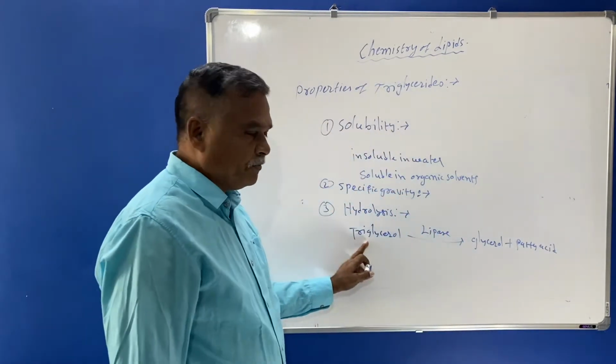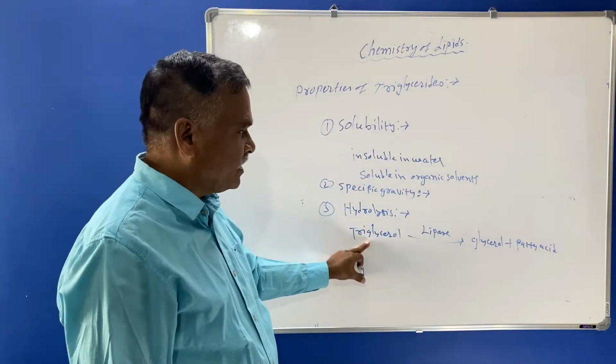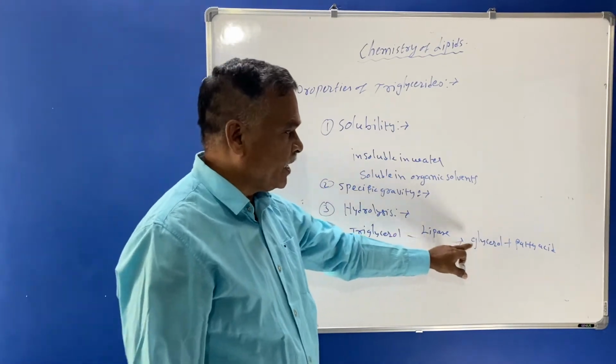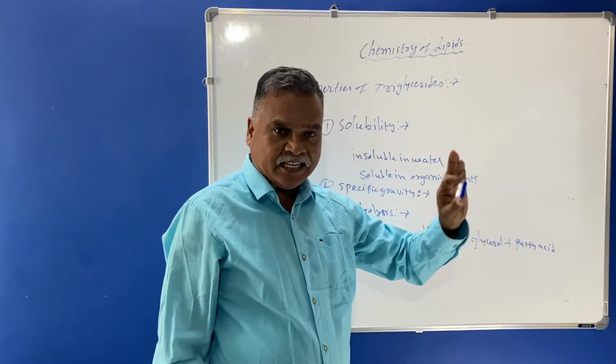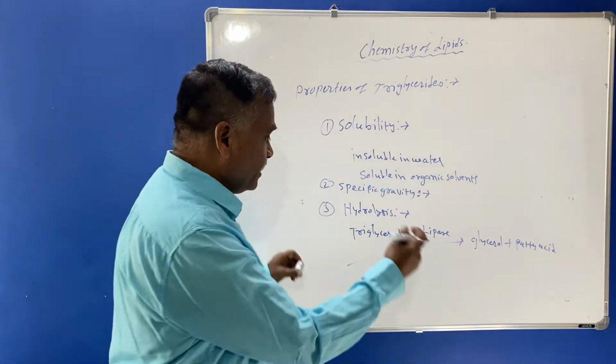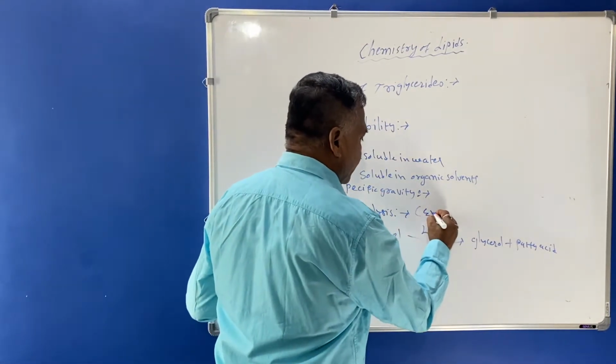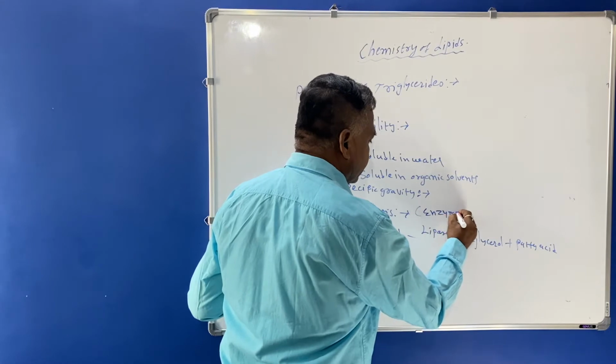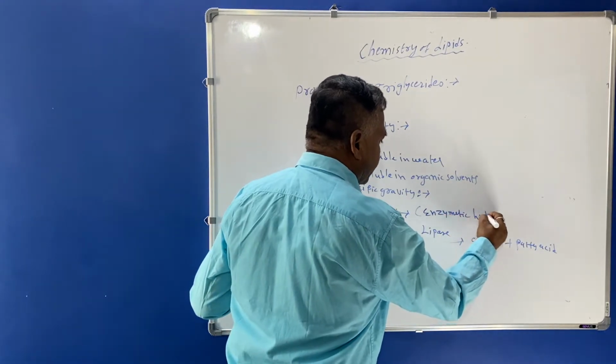When this triglycerol is hydrolyzed with the help of lipase, it will give glycerol plus fatty acid. So this is called enzymatic hydrolysis.